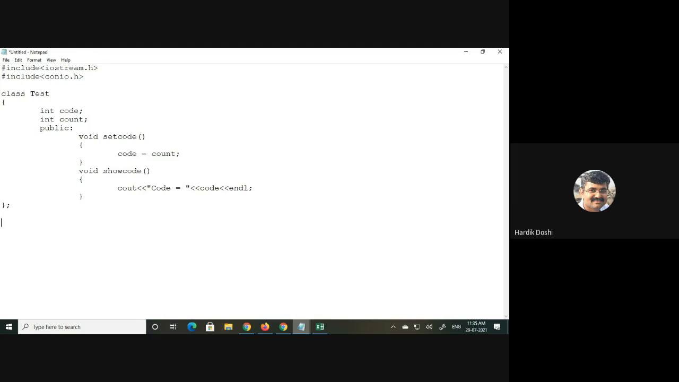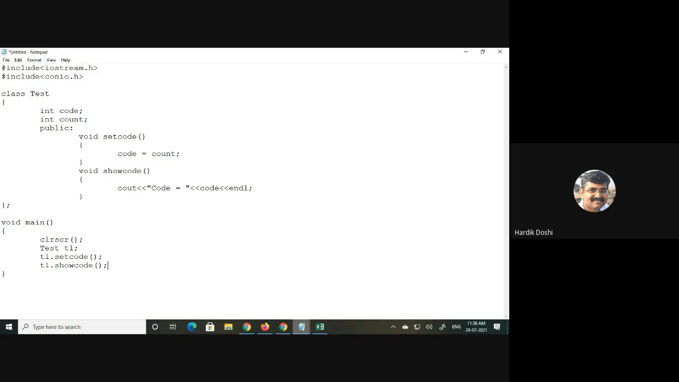No doubts. Now I am writing void main and making an object of the class. Test, let's say T1, and I am writing T1 dot set code, and I am writing T1 dot show code. Is it fine?